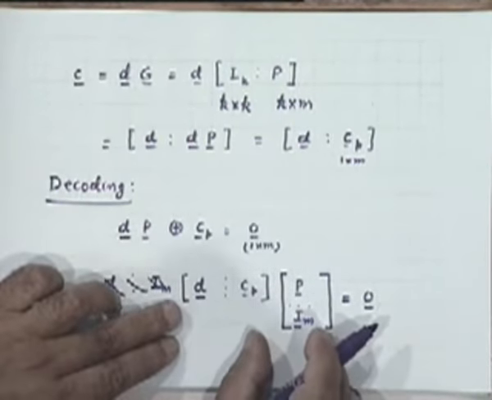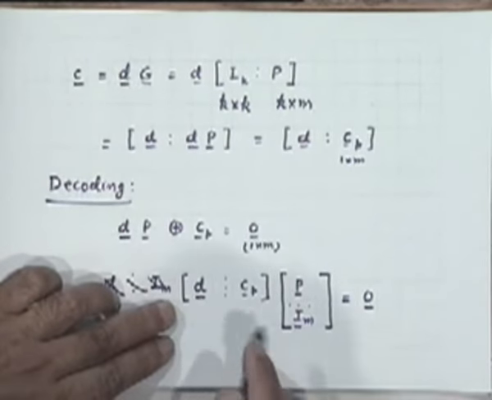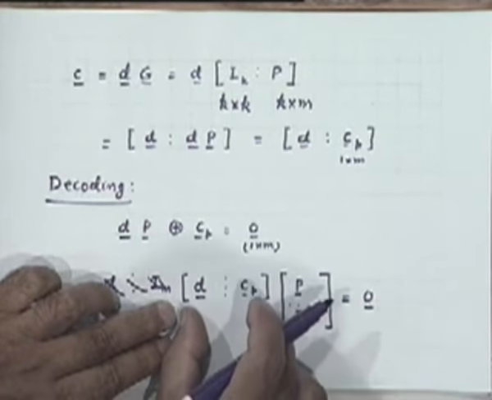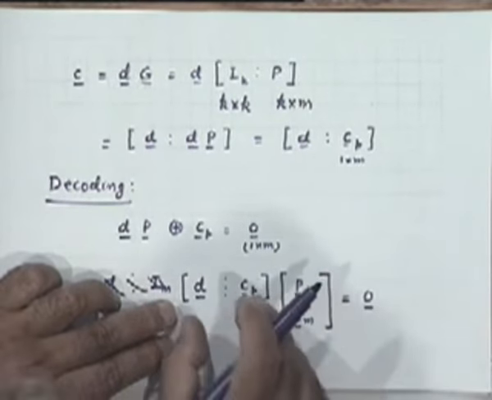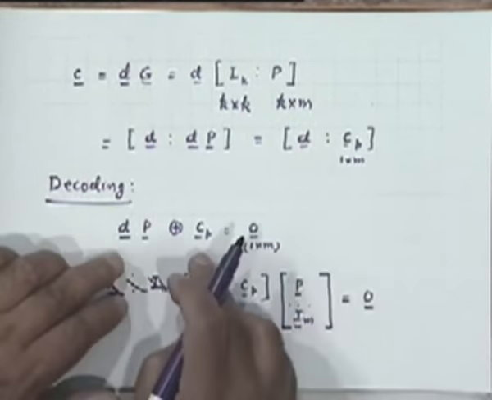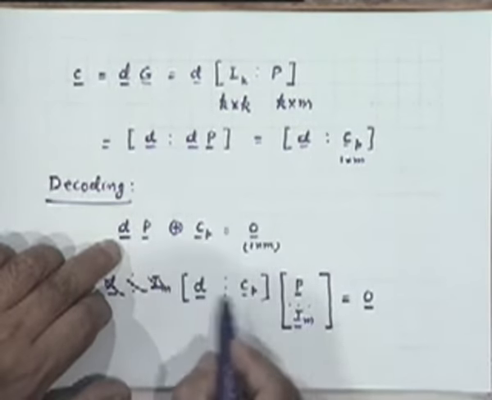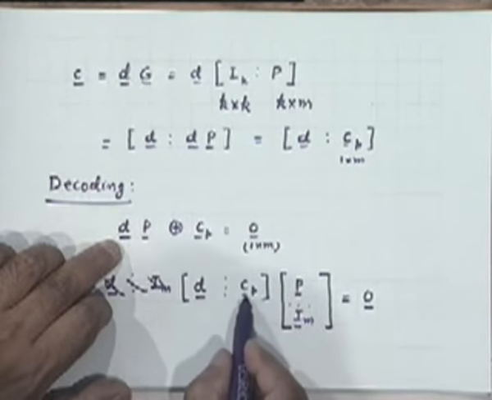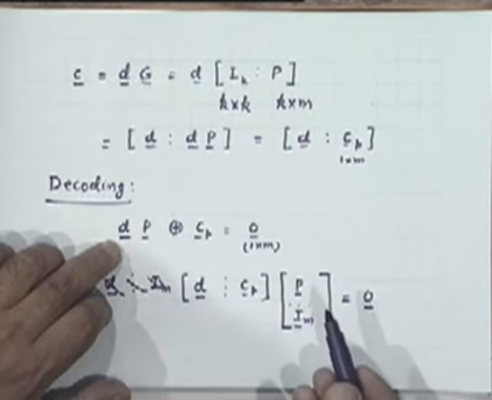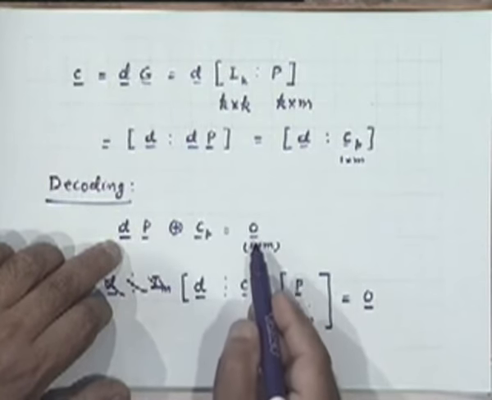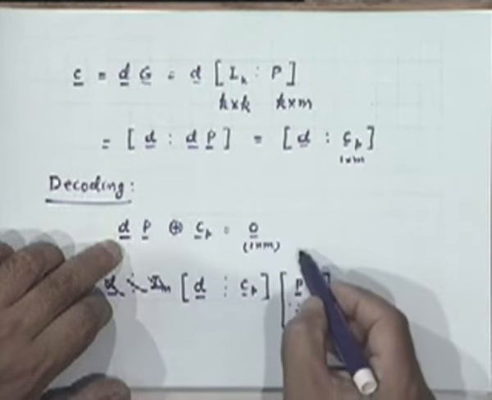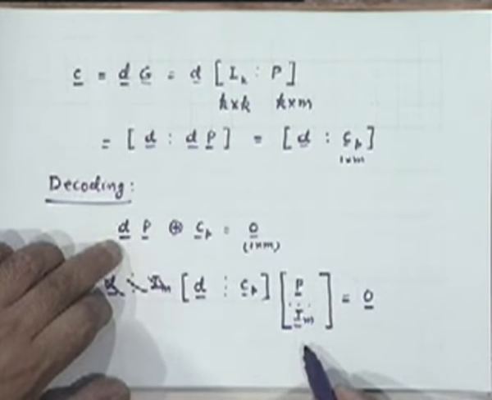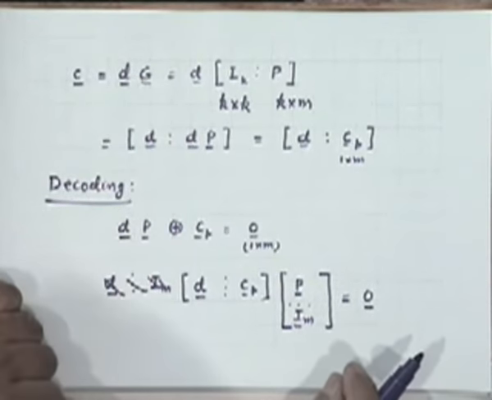Now I'm just writing this equivalently as equal to this, because if I do a block multiplication of this vector and this matrix, I'll get the same equation again. D into P plus C P into I sub m, which is C P, is equal to 0. You're taking a row vector multiplying by a column matrix on a block by block basis.